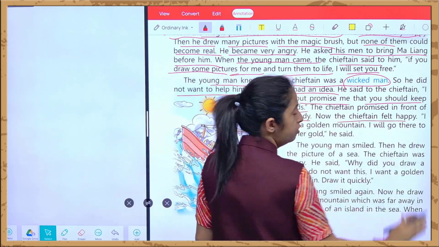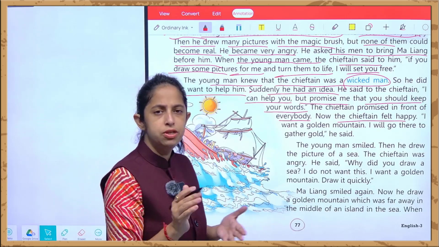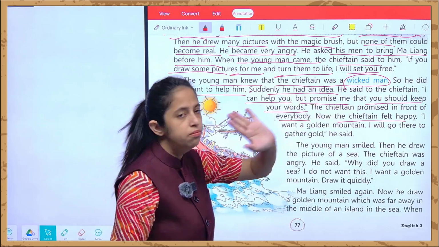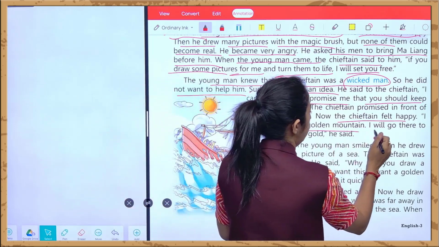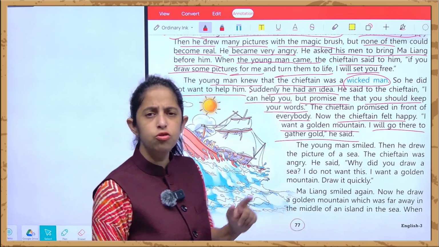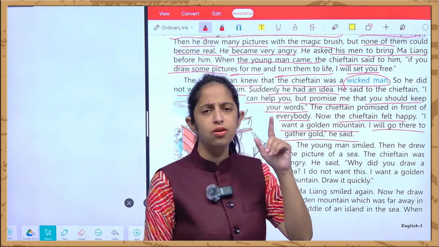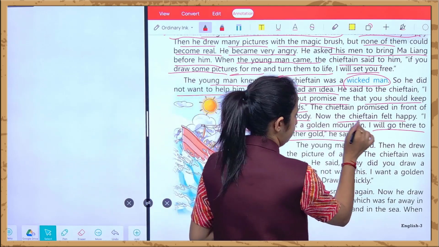Now the chieftain felt very happy as Ma Liang was ready to draw the pictures which this wicked man will be telling him to draw. And I want a golden mountain. I'll go there to gather the gold. What he is saying is that you just draw the golden mountain and I'll go over there to collect the gold from that mountain.